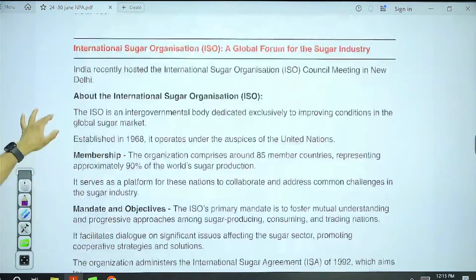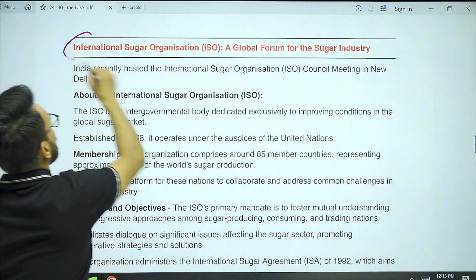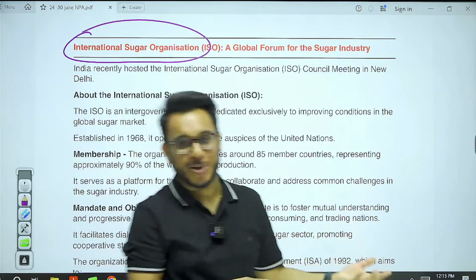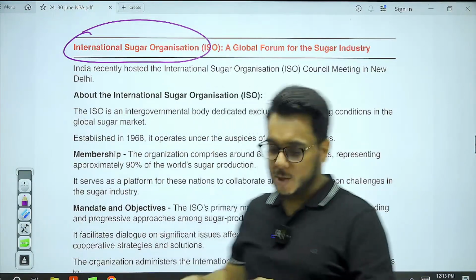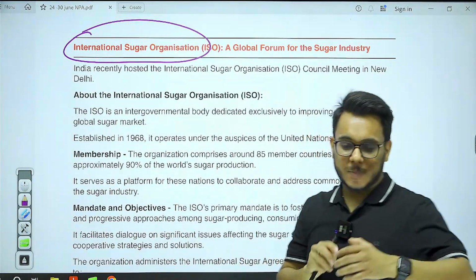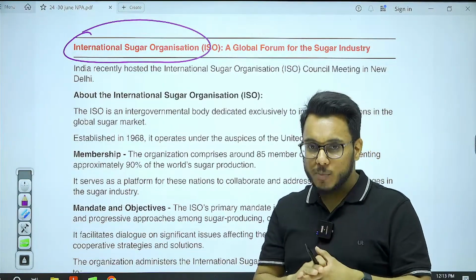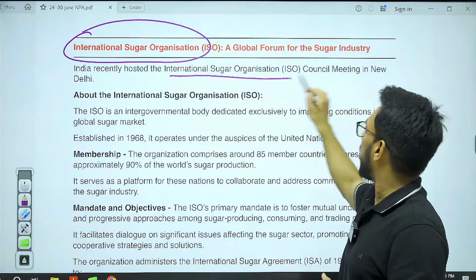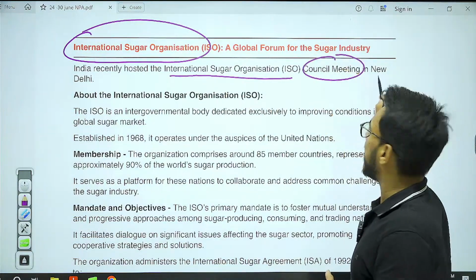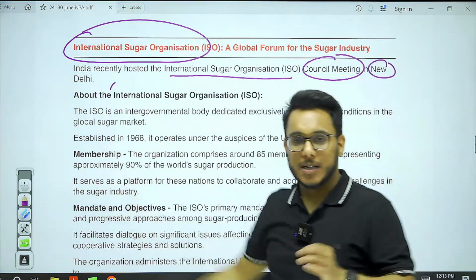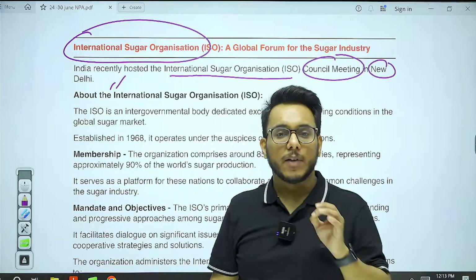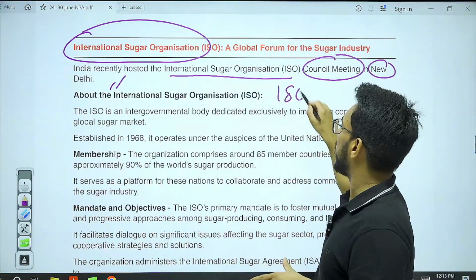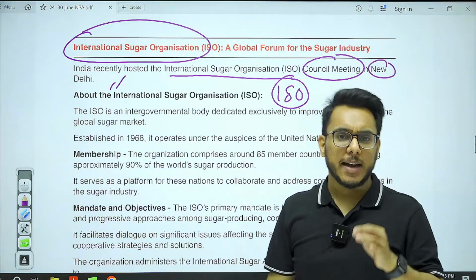Okay, moving on. Next is International Sugar Organization. So International Wheat Organization question was asked already this particular year. So International Sugar Organization. Now, what is this? Why was it in news? Because recently India has hosted the International Sugar Organization Council meeting, in New Delhi. So recently India has hosted the meeting of ISO, International Sugar Organization, in Delhi.